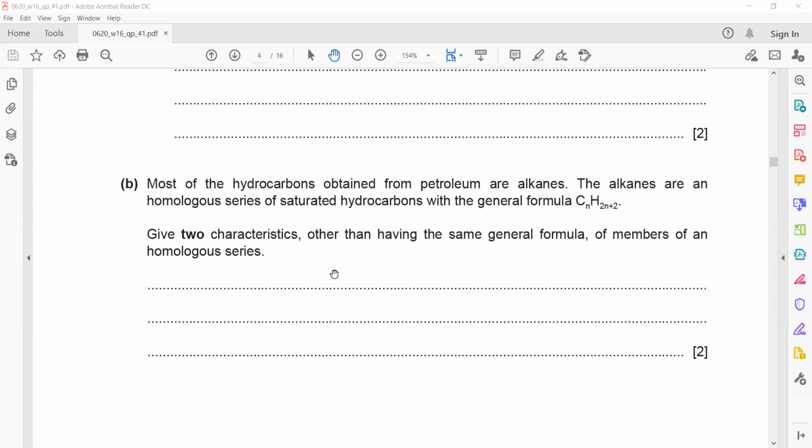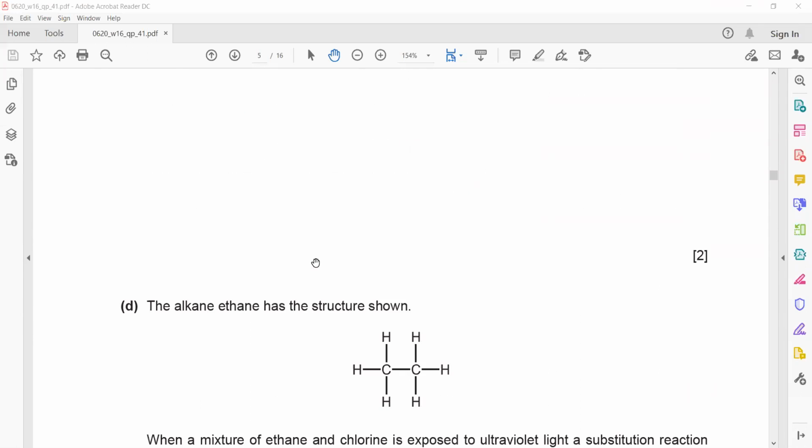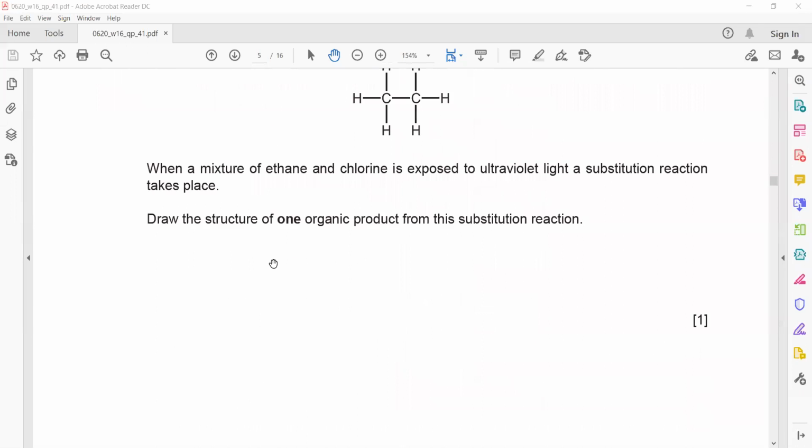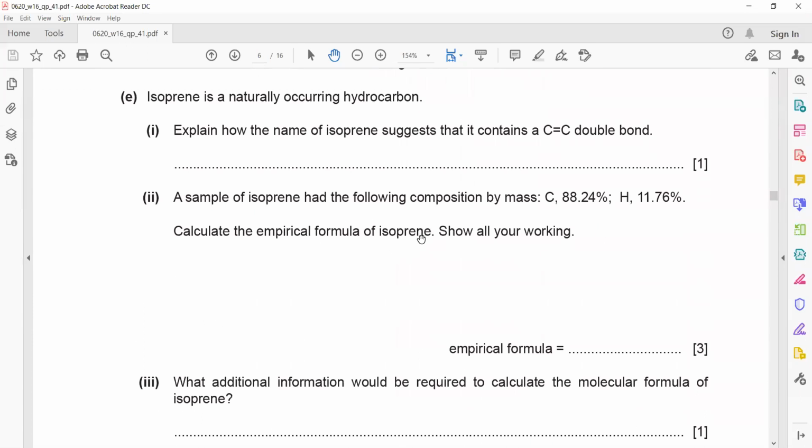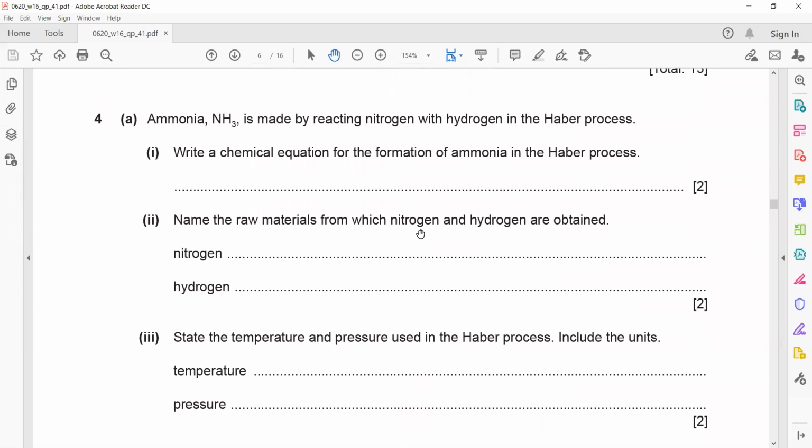Question 3 was not there because organic chemistry we have not completed yet. Some of the parts you can solve, but not all of them. That's why I did not include it. Question 4. Is there any doubt in question 4?